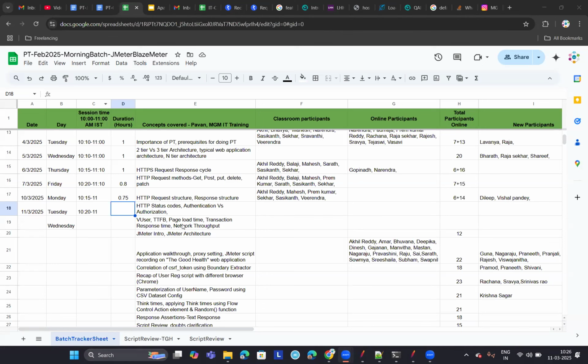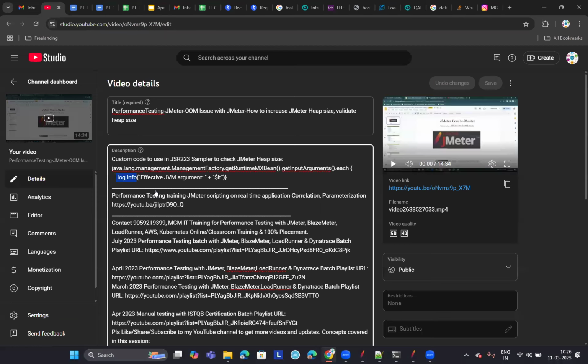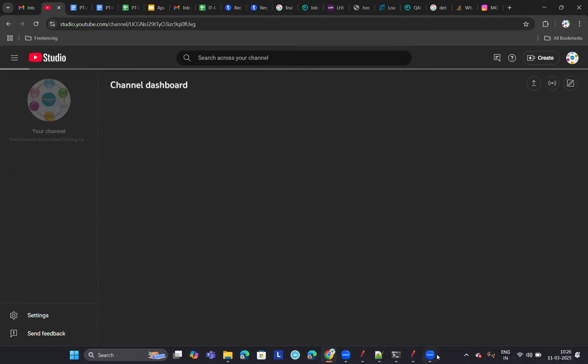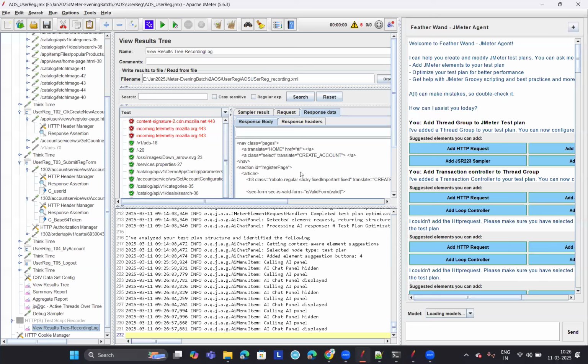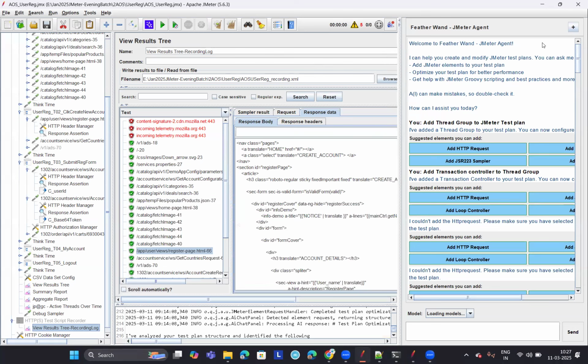As I mentioned just now, today I covered one AI agent tool in JMeter. This is a recent development in JMeter, guys. We are hearing about AI everywhere, right? Someone has developed an AI plugin or AI agent for JMeter, and they contributed it to the Apache Software Foundation.